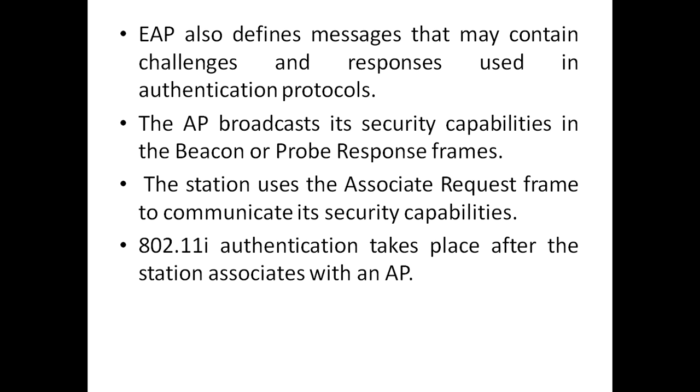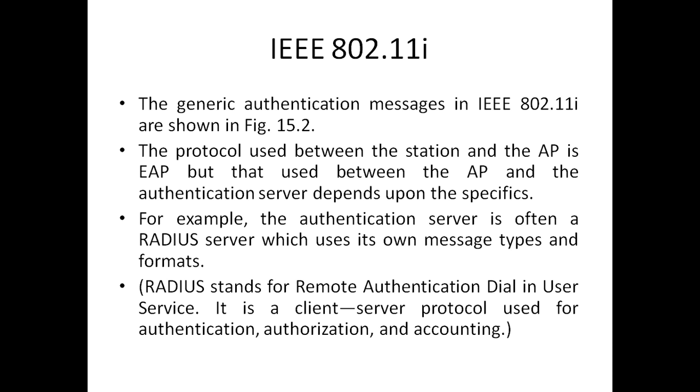The access point broadcasts its security capabilities in the beacon or probe response frames. The station uses the associate request frame to communicate its security capabilities. 802.11i authentication takes place after the station associates with an access point. So now we'll see IEEE 802.11i in detail.